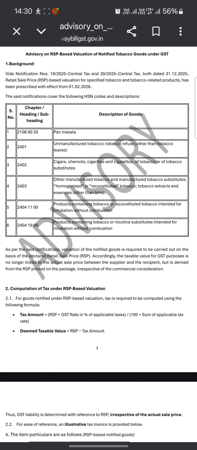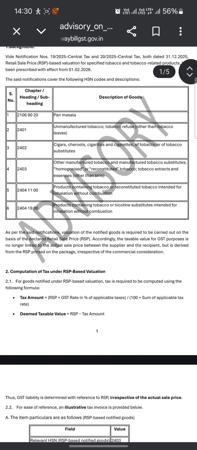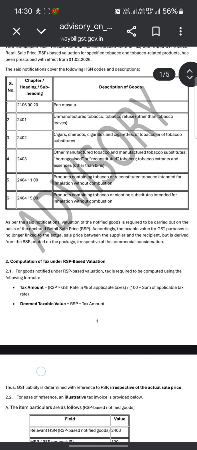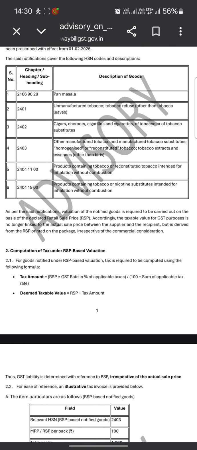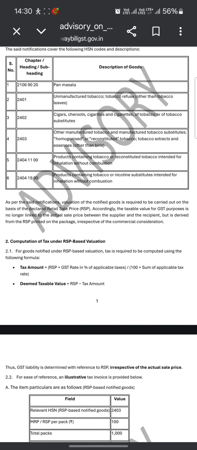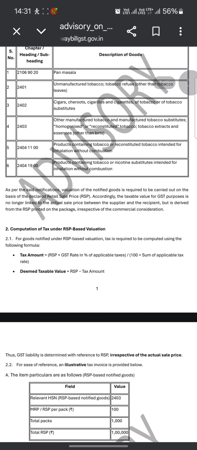The said notification covers the following HSN codes and descriptions: 2106 90 20 Pan Masala; 2401 unmanufactured tobacco, tobacco refuse other than tobacco leaves; 2402 cigars, cheroots or cigarillos and cigarettes of tobacco or tobacco substitutes; 2403 other manufactured tobacco and manufactured tobacco substitutes, homogenized or reconstituted tobacco, extracts and essences other than pods; 2404 11 00 products containing tobacco or reconstituted tobacco intended for inhalation without combustion; 2404 19 00 products containing tobacco or nicotine substitutes intended for inhalation without combustion.